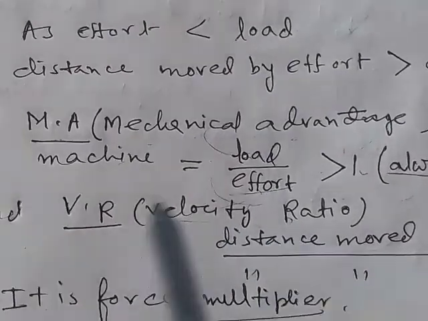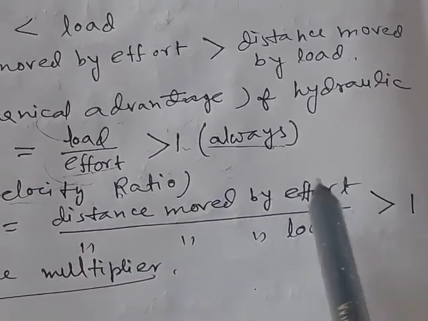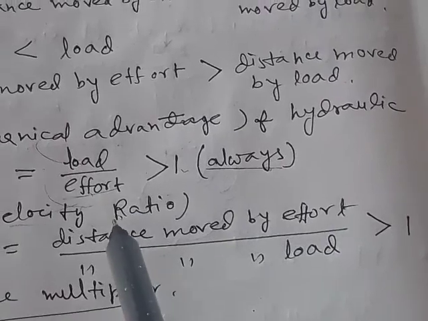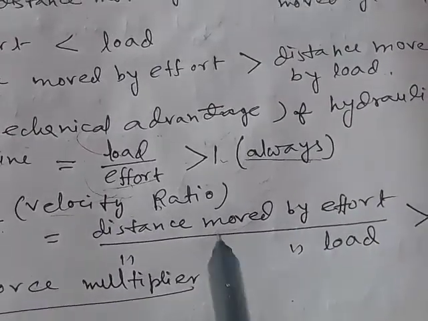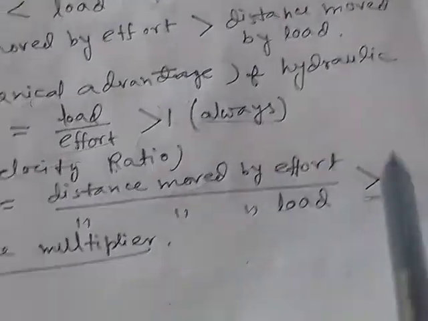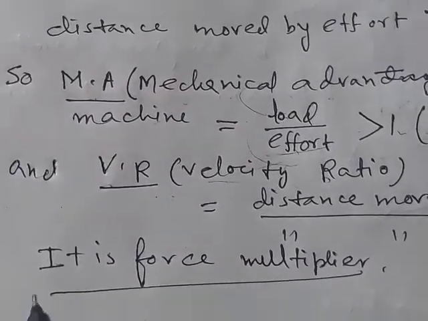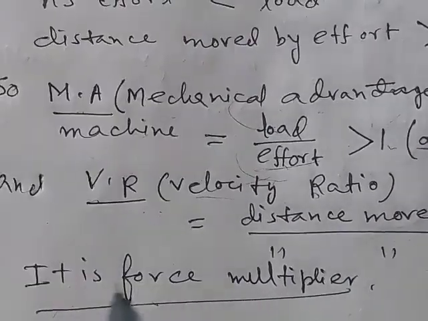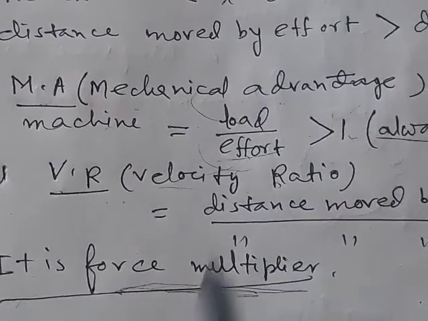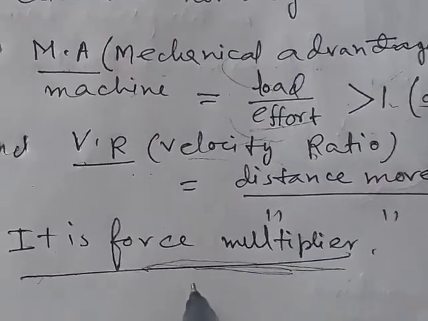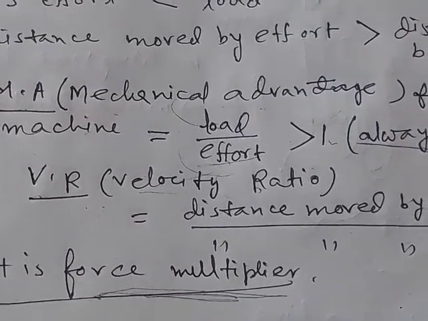And what is the velocity ratio VR for any hydraulic machine? That is the distance moved by effort divided by the distance moved by load. As we know, the distance moved by effort is greater than the distance moved by load, so this ratio is always greater than 1. So VR is also greater than 1 for any hydraulic machine. Any hydraulic machine is used as a force multiplier, that is, by giving a small amount of force we can generate a large amount of force. This is the principle of the hydraulic machine. Okay, thank you.